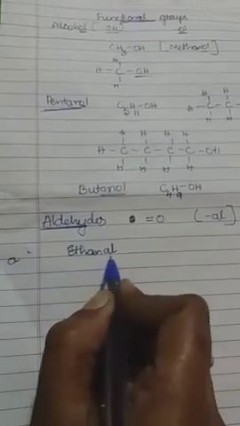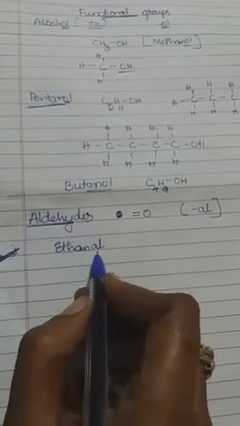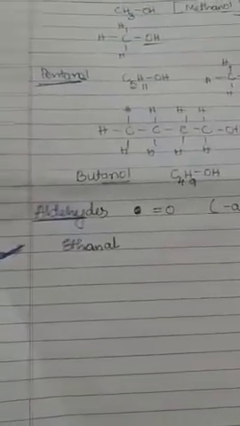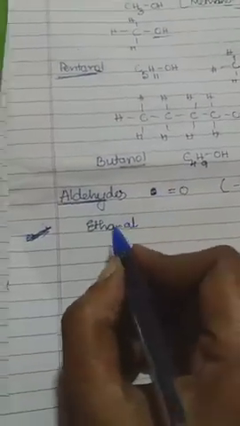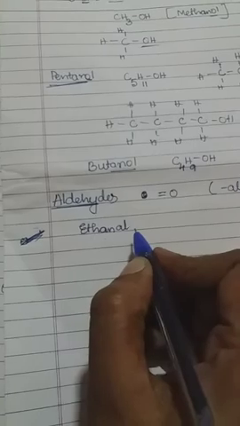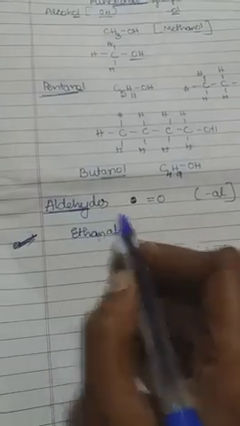Okay, and concentrate on the spellings. If you concentrate on the spellings, then you can write which is alcohol and which is aldehyde. That's why I am telling you to concentrate on the spelling. If OL is there, that is the alcohol group of hydrocarbons. If AL is there, that is the aldehyde group of hydrocarbons.